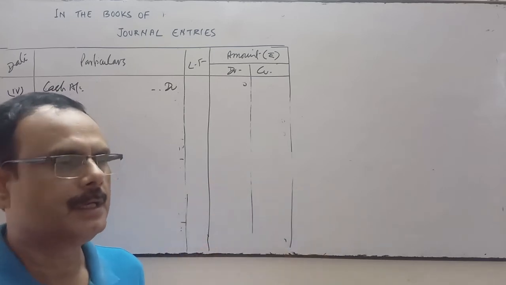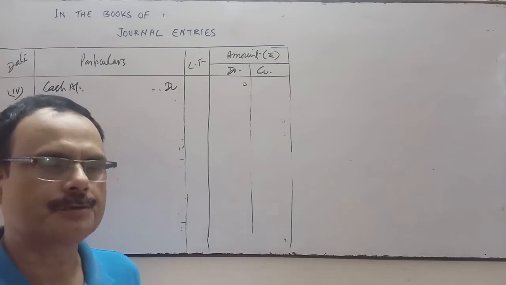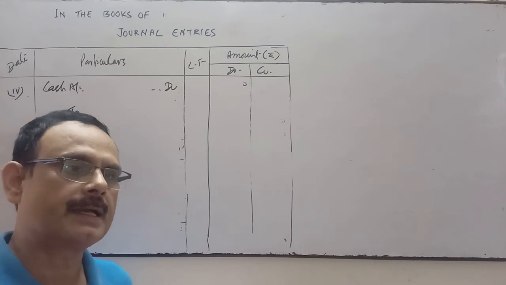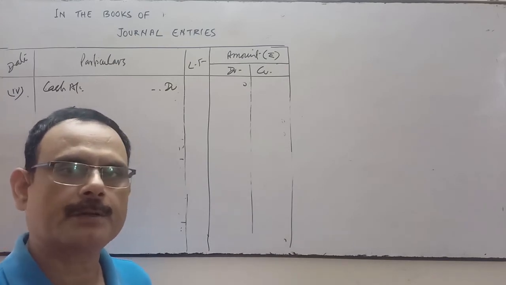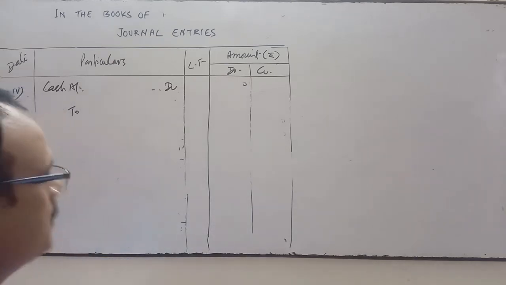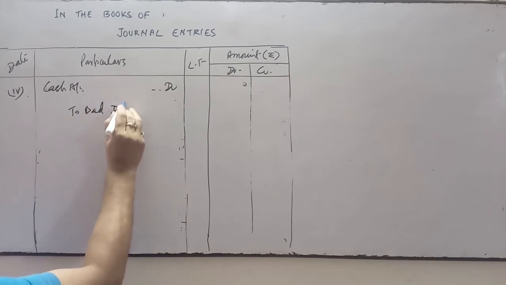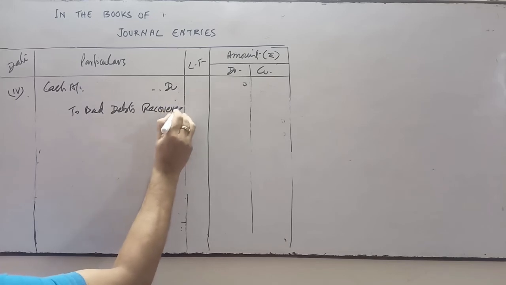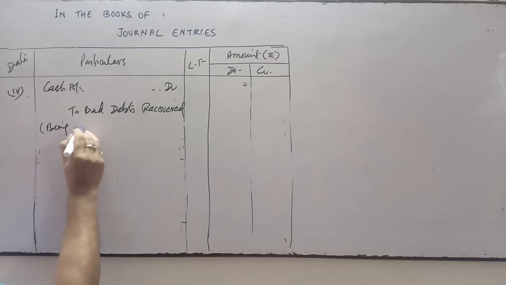That is a loss. But sometimes debtors may pay the amount in future. If the debtors pay that amount in future, which was considered by us as bad debts, then for that we will open a separate account, bad debts recovered account. The bad debts is now recovered. So bad debts recovered here is again the income, our gain. All incomes and gains are credited.